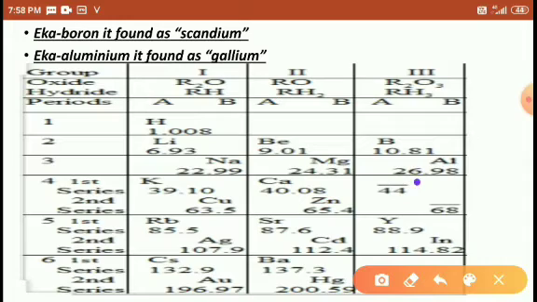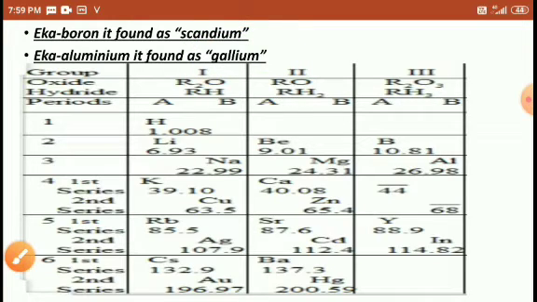Here, boron's next element, that is, next to boron, is Eka boron. Eka boron was discovered in the future as scandium. Eka aluminum means next to aluminum, and it was found as gallium.